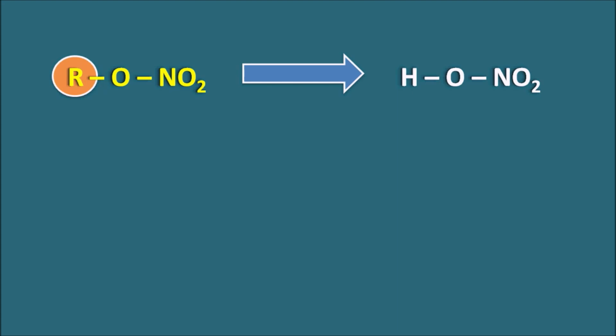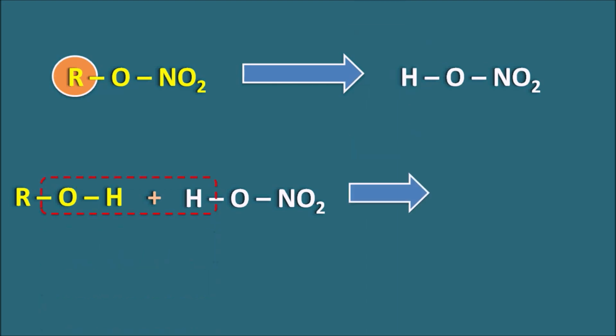The alkyl group may vary in length, like 3 carbons, 4 carbons, or 5 carbons, to give different types of organic nitrates. And organic nitrates can be obtained from the reaction between alcohol and nitric acid, where the alcohol acts as a base and nitric acid acts as an acid. By reaction between these two, a water molecule is removed and they produce the organic nitrates. So organic nitrates can be considered as salts that are formed by the reaction between alcohol and nitric acid.